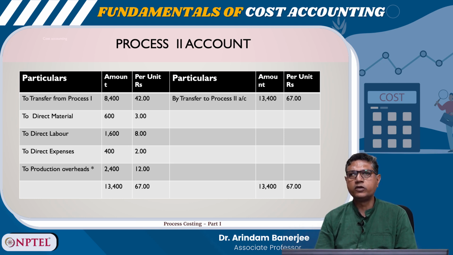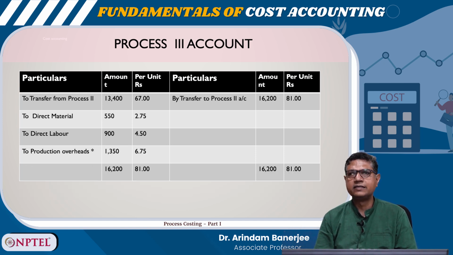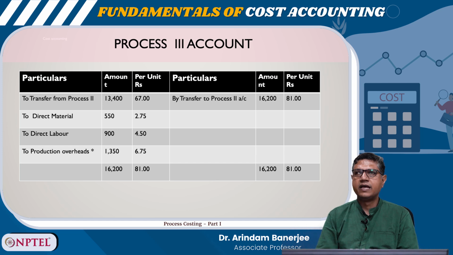Then transfer from process 2 is 13,400, 67. So, direct material is 550, 2.75, direct labor is 900, 4.50, the production overheads 1350, so per unit is 6.75, and then the total 16,200 is transferring to the next process and per unit cost is now 81.